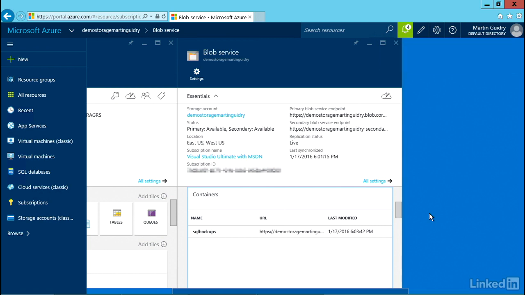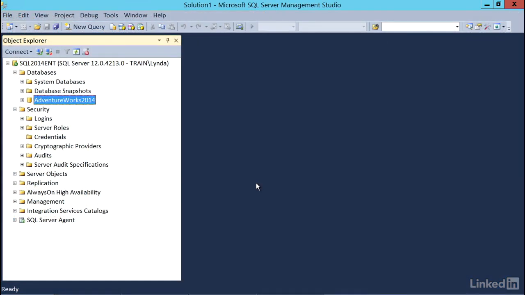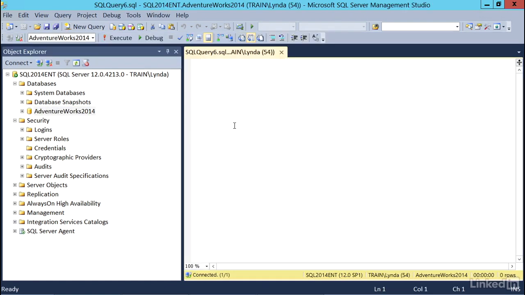That looks good. Now we can go over to SQL Server and start working on creating a credential that will be used to authenticate into the Azure account. In a new query window, I'll type keyword create, keyword credential. Then I'll need to give it a name. You can name it whatever you like.